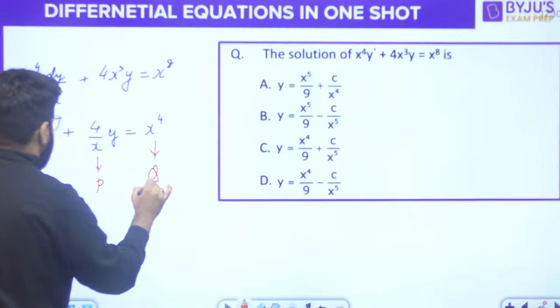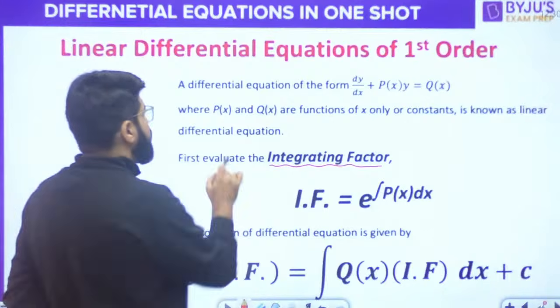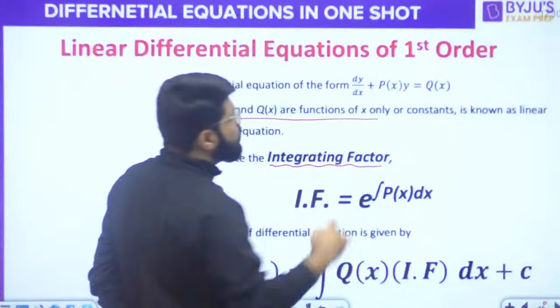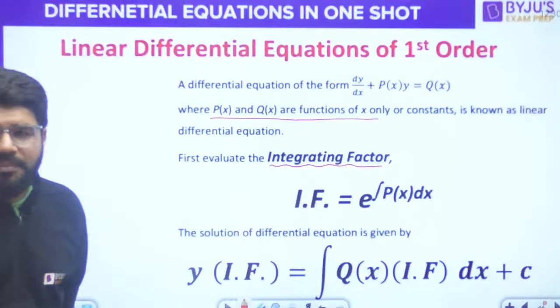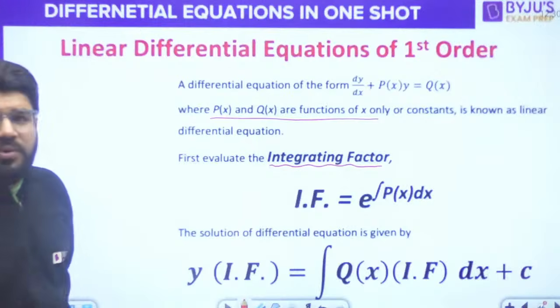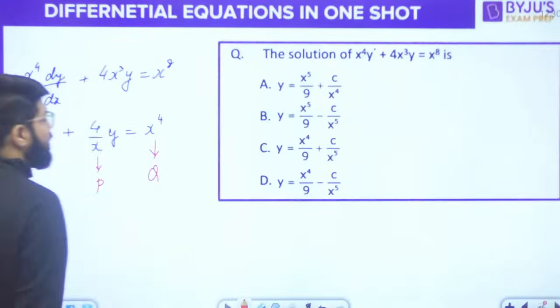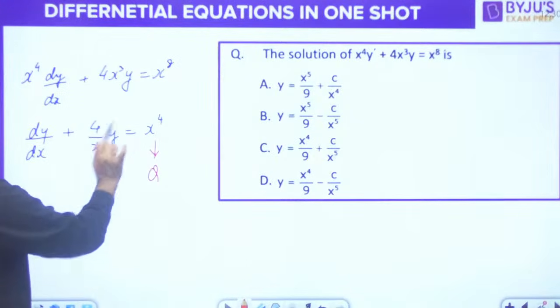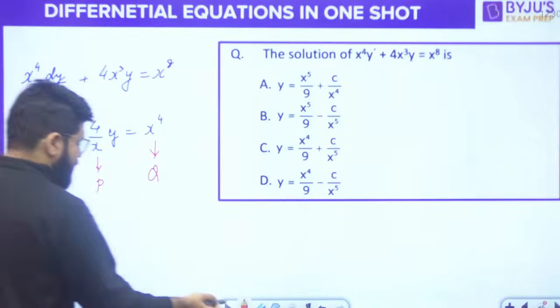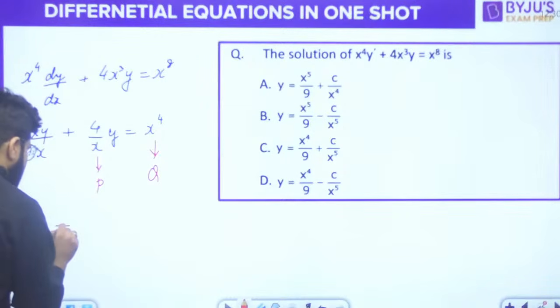As I told you in the previous statement, dy by dx plus py equal to q, where p and q are functions of x only, or maybe constant, but not a function of anything else. So here you have p and q, 4 by x and x power 4. They are the functions of x. What is the first step? Guys, what is the first step of the solution?